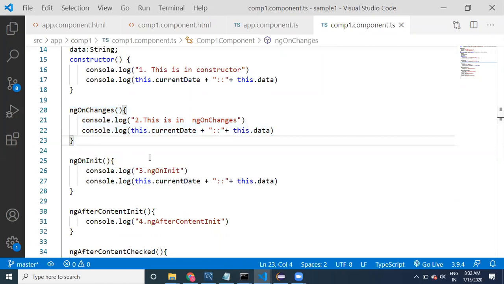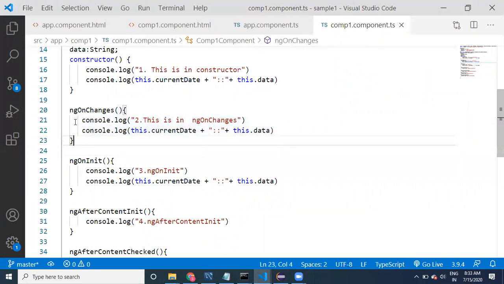Second point, guys, this is the first point, we came to know that. Second point, where to write what kind of logic, there is very good reasoning here. I am asking you not to write it in ngOnChanges. Why?